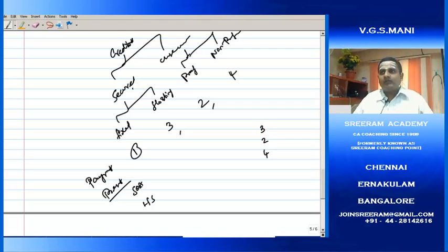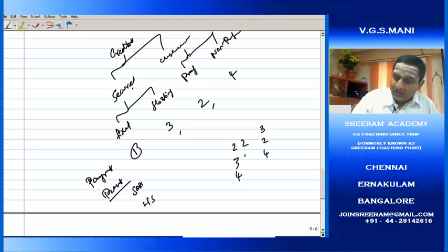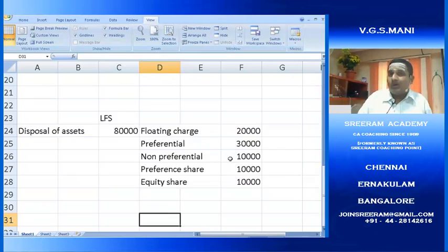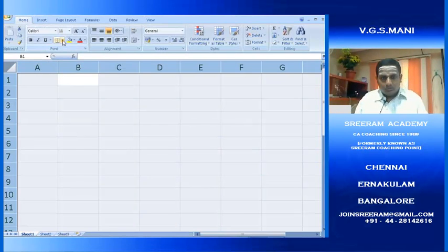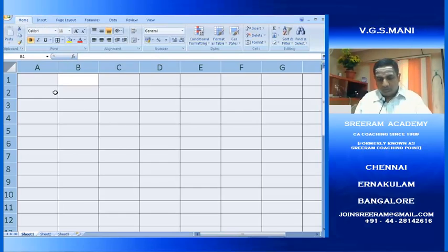When we are preparing LFS, when we are making payment, it is 2, 3, 4. When you are presenting in SOA, it is 2, 3, 4. But when we are presenting in LFS, it should be 3, 2, 4. Say we need to prepare SOA in this manner.